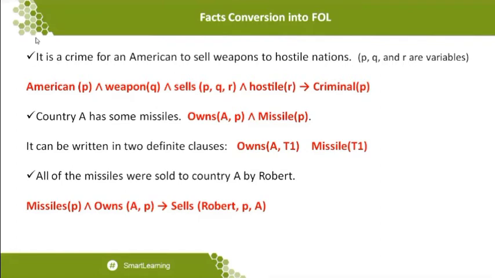So we want some other statement, which means that one who is an American and who is selling weapons to the neighbor, that is a hostile nation, is also to be called a criminal. That is why the conjunction symbol is applied over here: American of P and Weapon of Q and Sells of P, Q, R, where P represents the American, Q represents the weapon, and R represents the hostile nation, which implies Criminal of P.